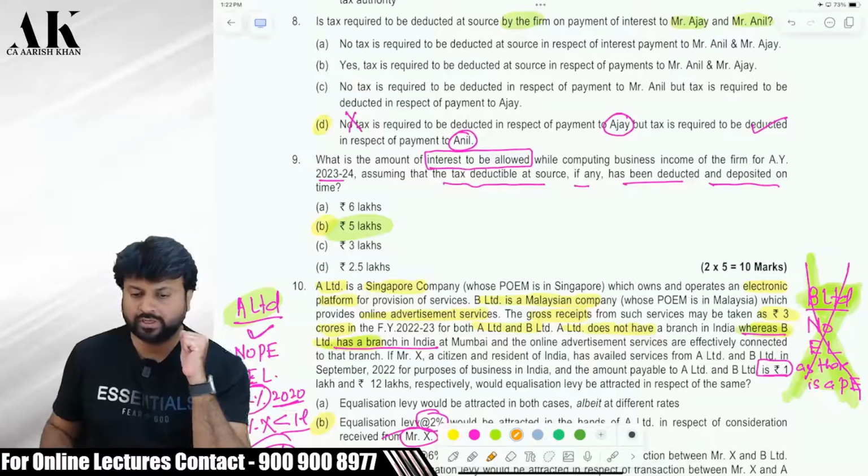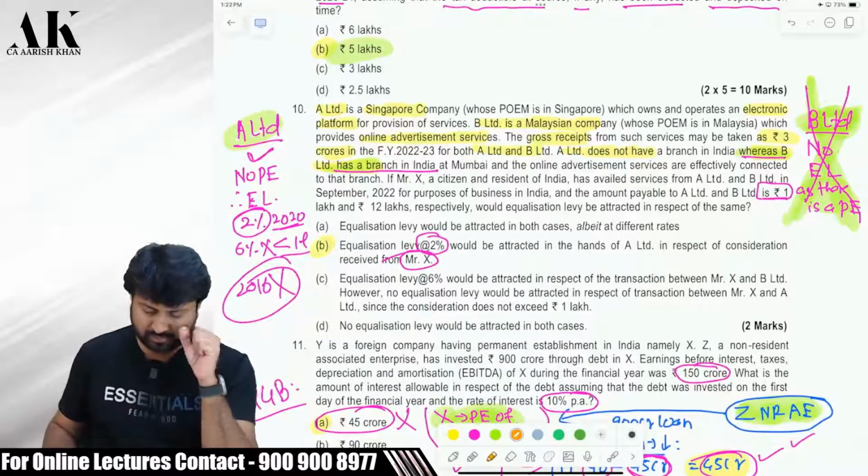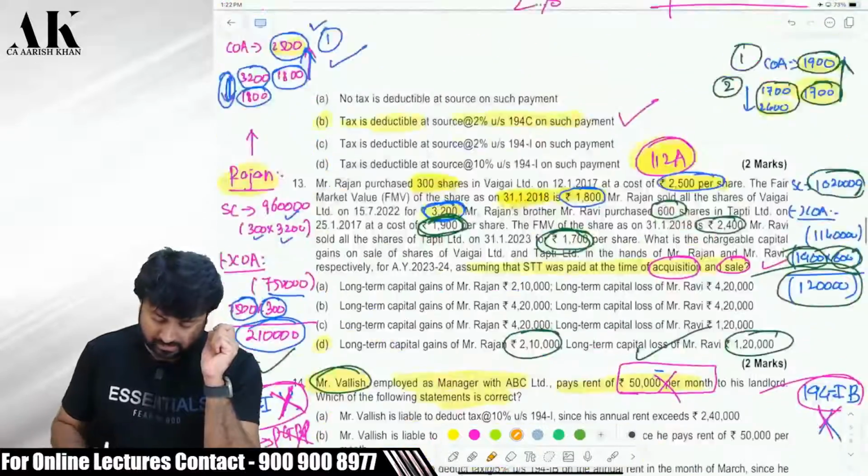So let's move on to the next question, that is question number 10. Now these are individual MCQs. Let us talk about all of them one by one. Now there are two companies. One is, pay attention please.